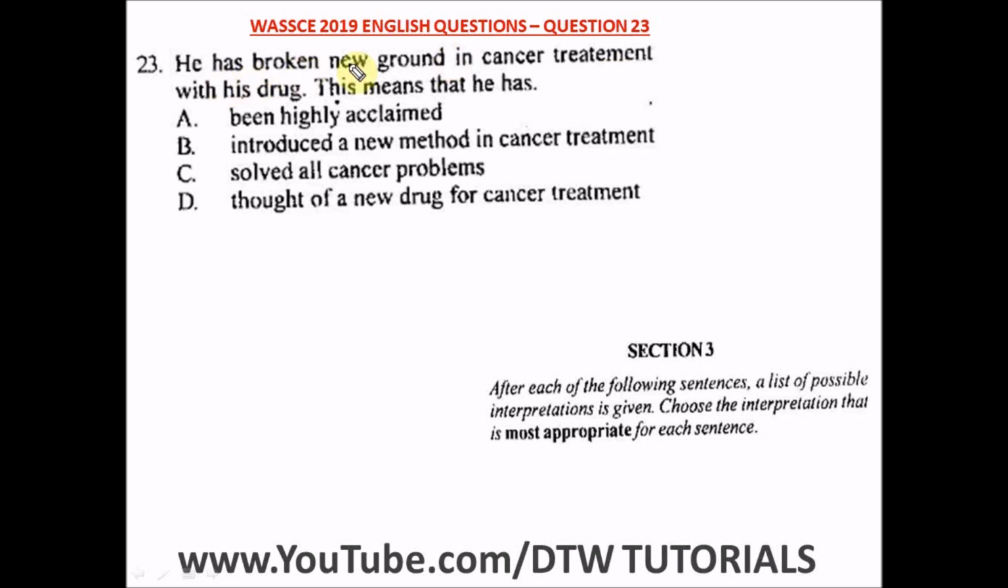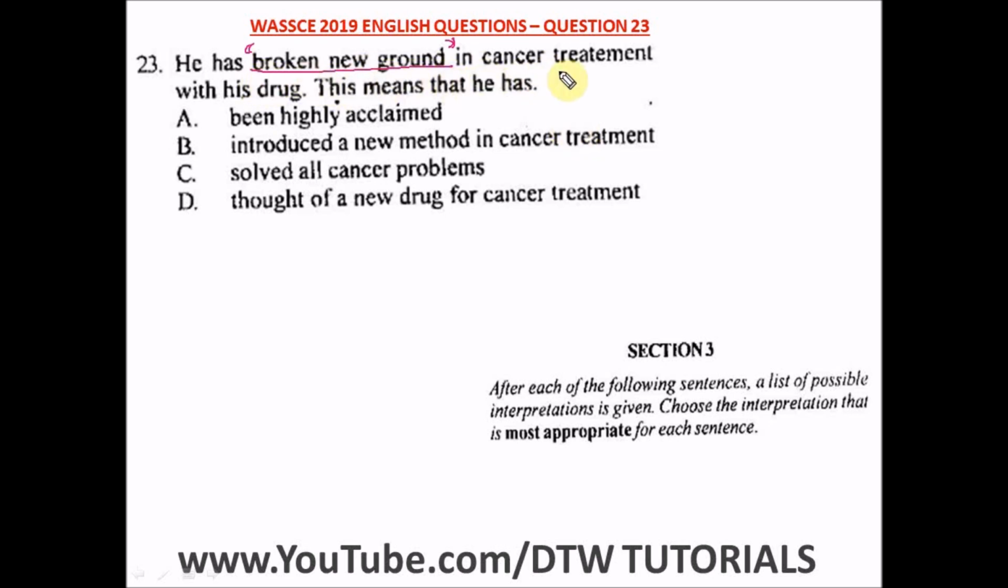It says he has broken new ground in cancer treatment with his drug. This means that he has, now what is the idiomatic expression here? Broken new ground. So what's the meaning of broken new ground? Broken new ground is to have done what has not been done, to introduce something, just like Thomas Edison inventing the light bulb. It has never been done before. That's the meaning of break new ground.